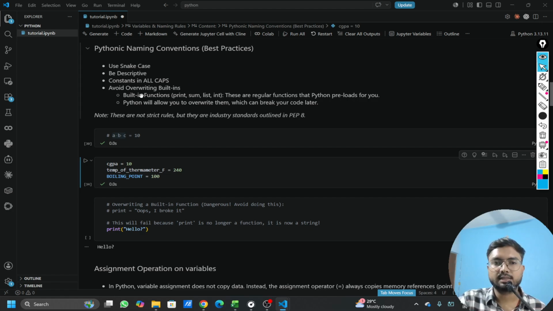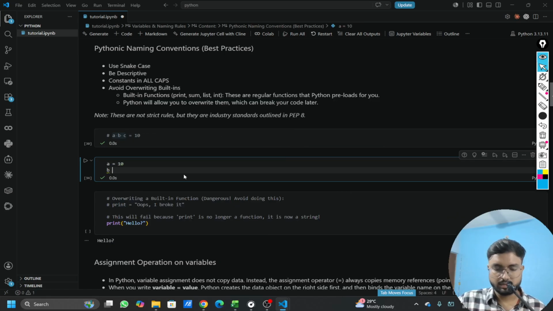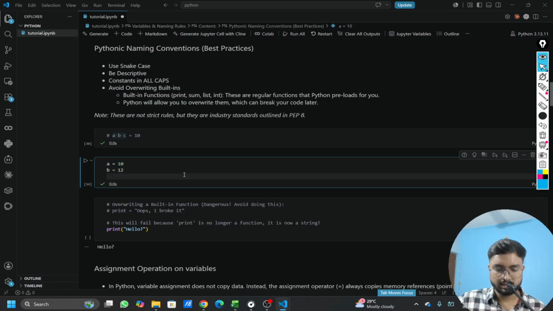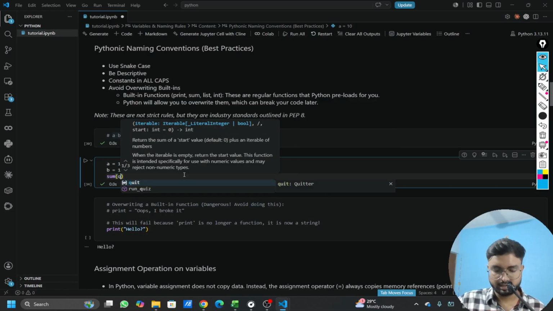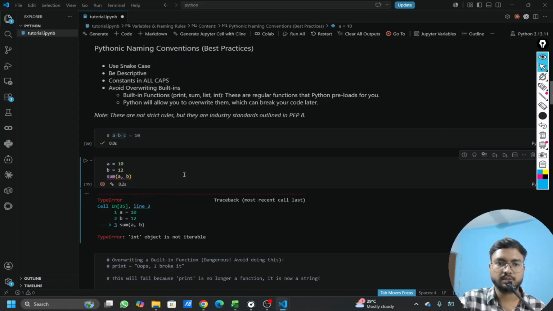And then there are some built-in functions also. By built-in function, let's say I have two variables, a equal to 10 and b equal to 12. Now let's try to use sum a comma b and see the output.